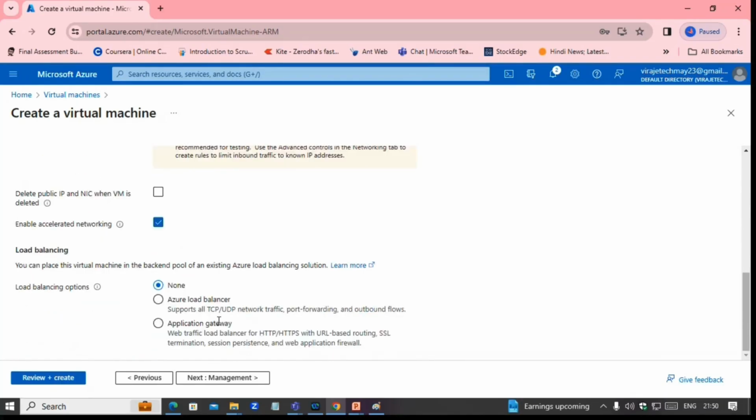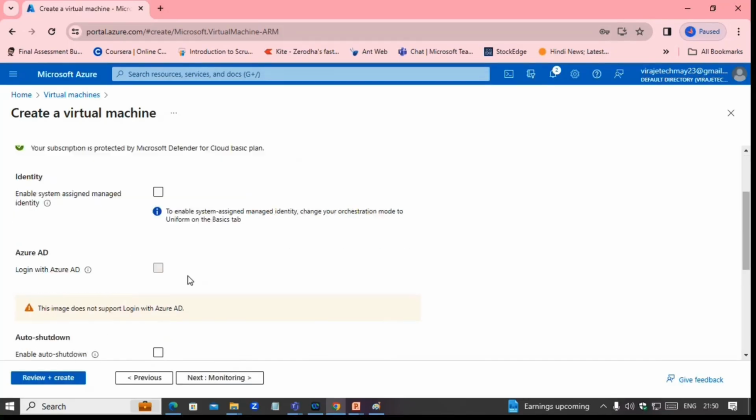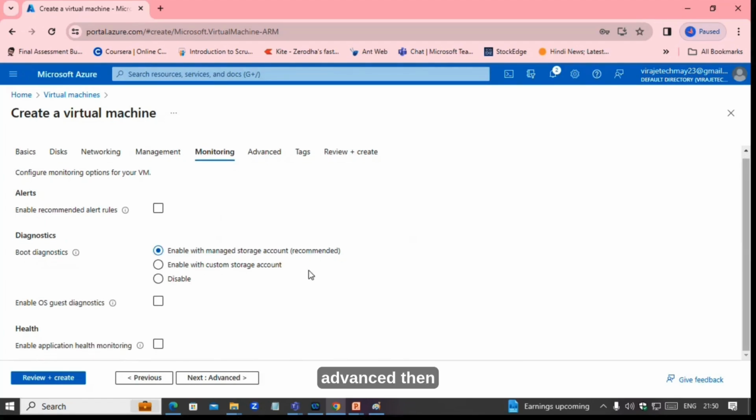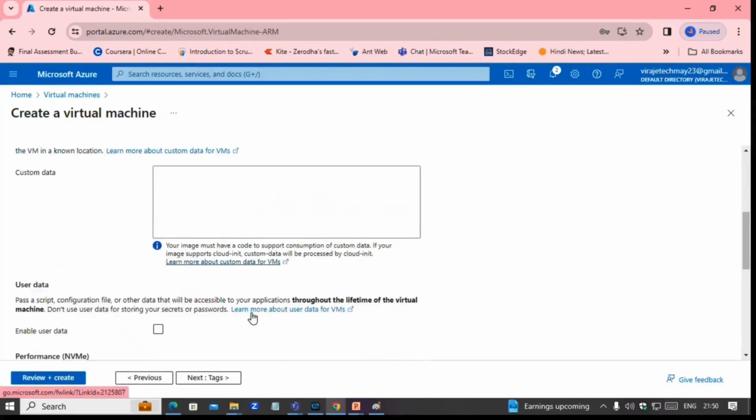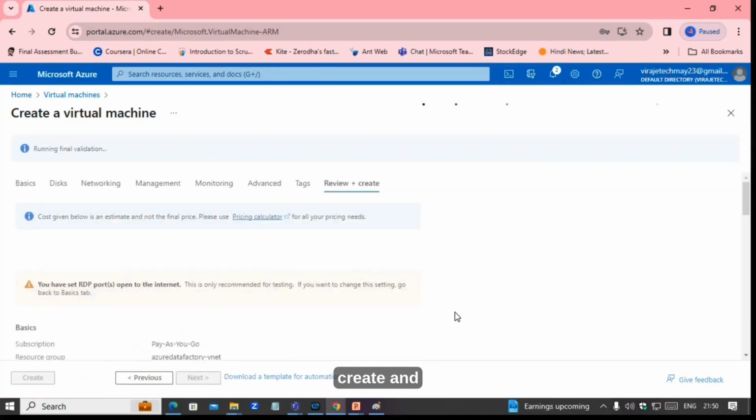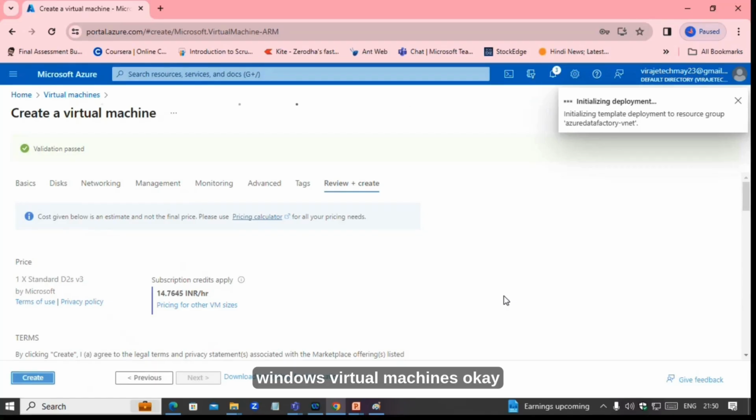Okay. Then go to the next, management. Let it be the default. Go to the monitoring, diagnostic, enable the managed storage account, advanced. Then go to the tag, review and create. And then create. So what we did, we created one Windows virtual machine.